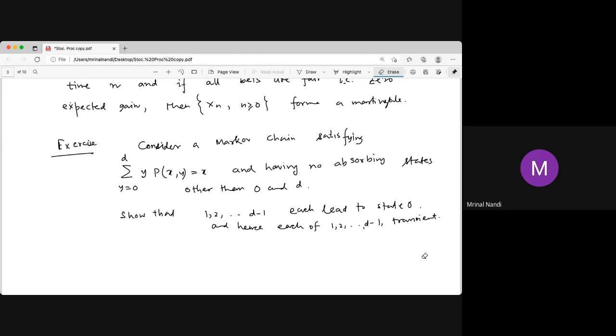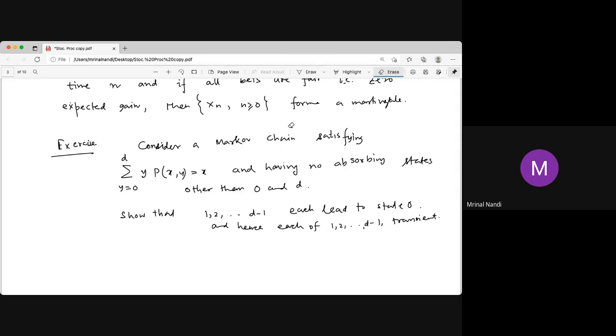What may happen is that if, say, 5 is an absorbing state, with probability 1 from 5 to 5, then 5 is a recurrent state, but every state leads to 0. So every state leads to 0 because there is no other absorbing state. Because if some state does not lead to 0, then what happens?